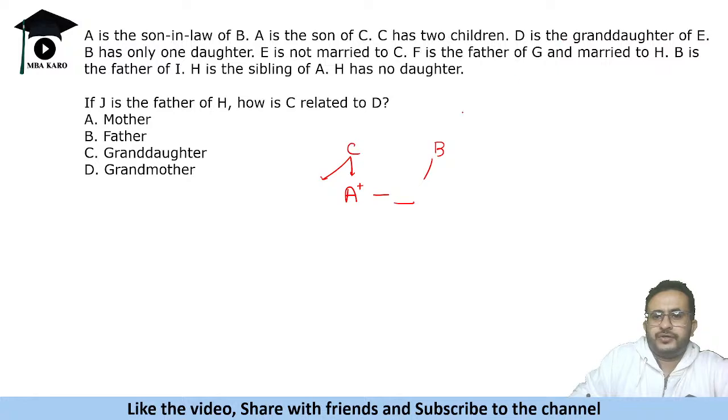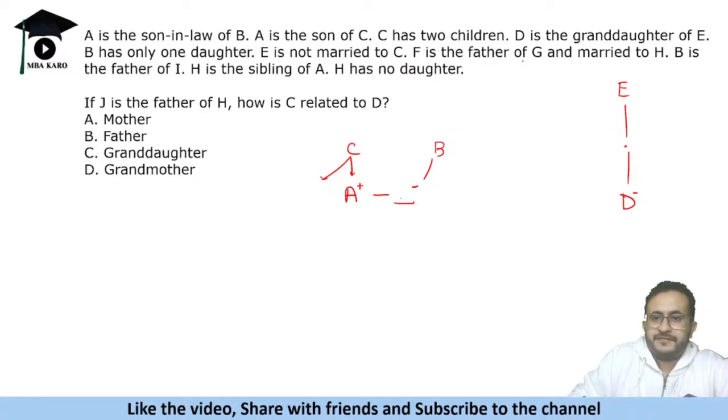D is the granddaughter of E. So D is granddaughter of E. So two stages. This is D. B has only one daughter. So B has only one daughter. So this is this daughter. Okay. E is not married to C. So E may be married to B.